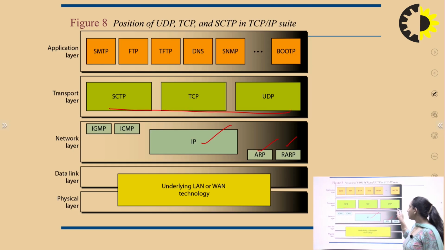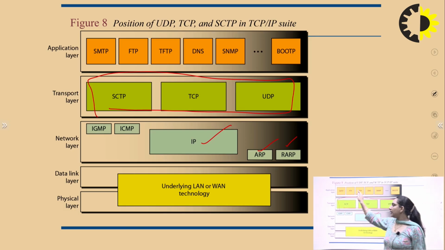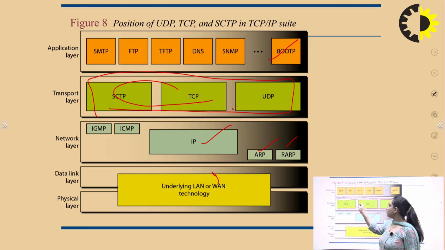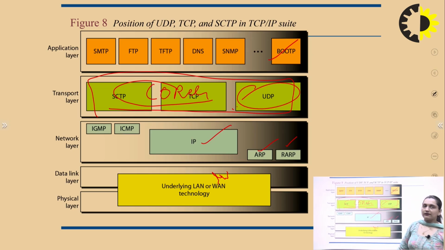Here is the position of the transport layer, between the network layer and the application layer. These layers act as an interface and are used for process to process delivery. So these are connection oriented and reliable, and this is connectionless and unreliable.